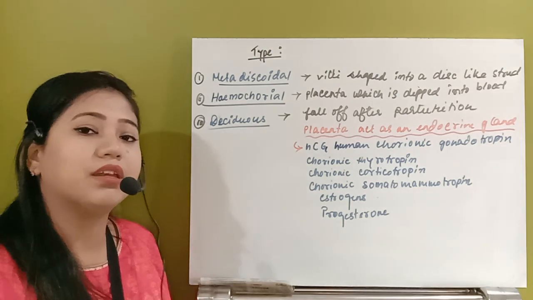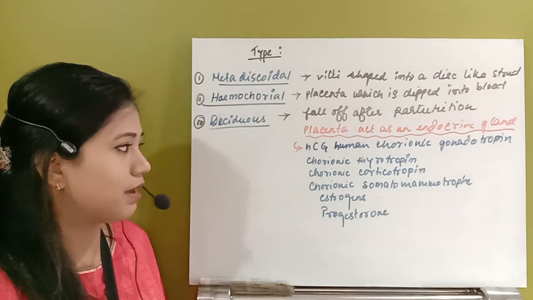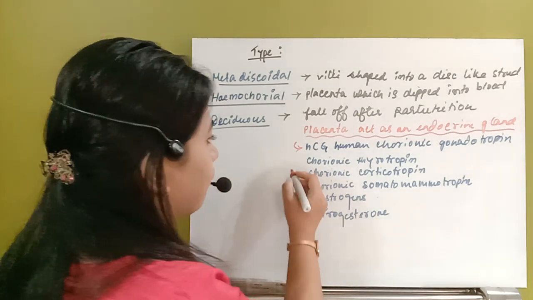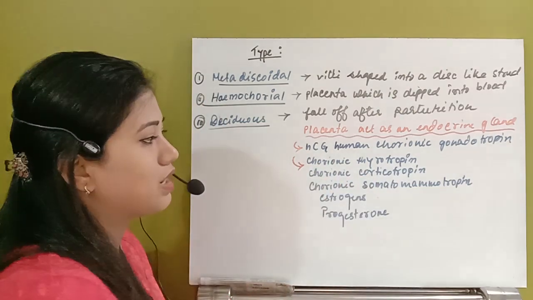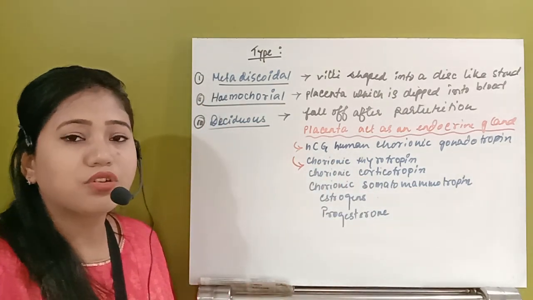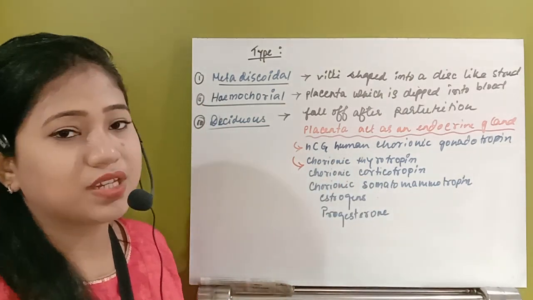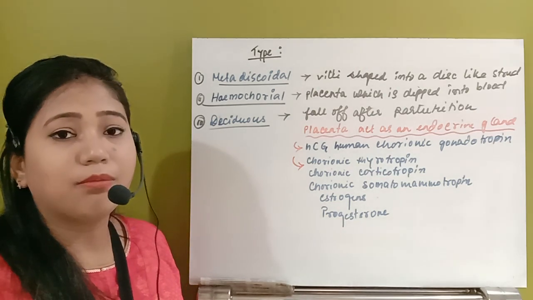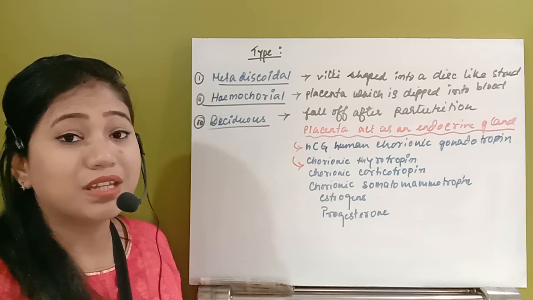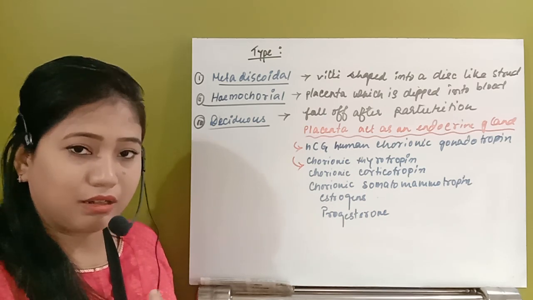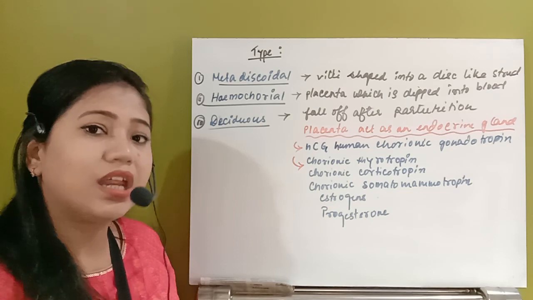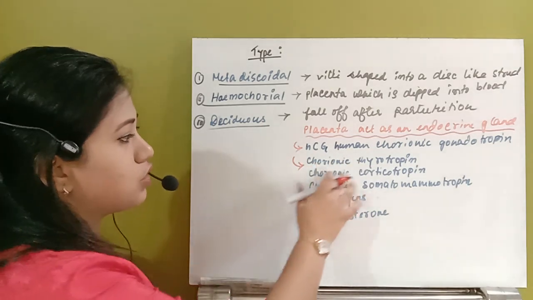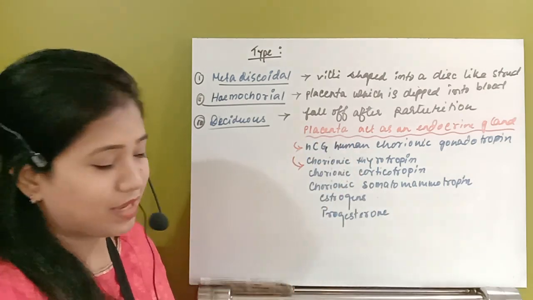Whenever the placenta gets completely formed, it will also release the hormone HCG. Second, another hormone, chorionic thyrotropin. Thyrotropin helps the baby develop all the organs and the basal metabolic rate, all of which will be maintained functionally by the chorionic thyrotropin released by the placenta.